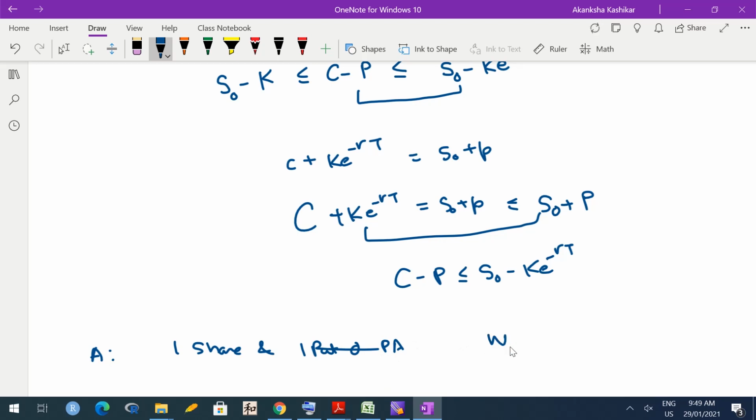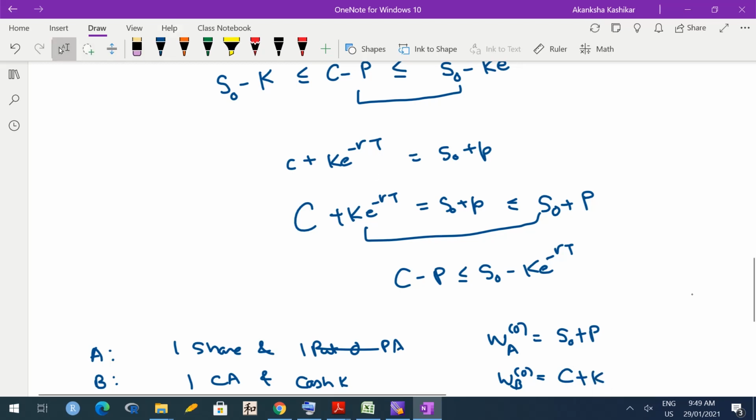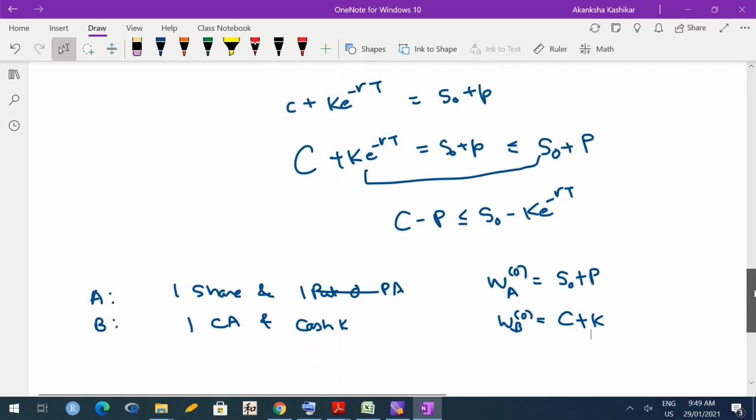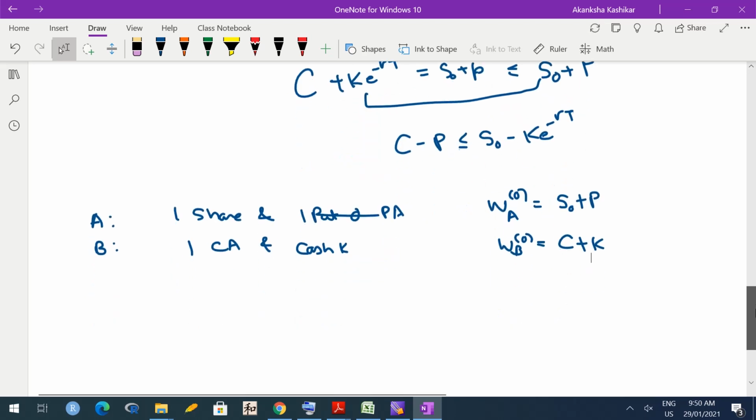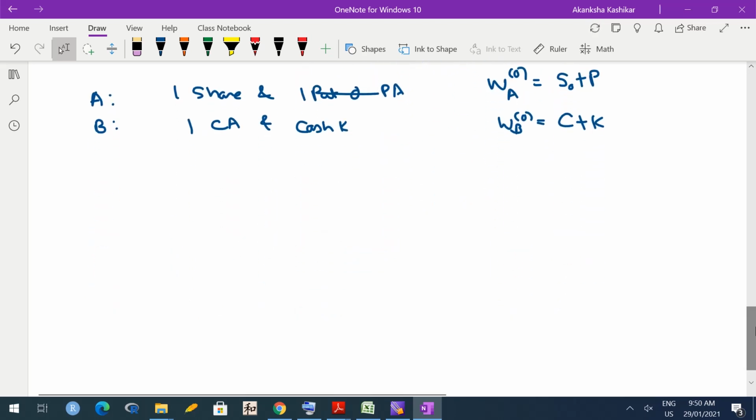So the worth of portfolio A at time 0 is S0 plus P, and portfolio B consists of one American call option and cash K. So the worth of portfolio B at time 0 is C plus K. Okay. We will try to see what the relationship is between their worths at time capital T, and under the no arbitrage assumption, the same relationship should hold at time 0.